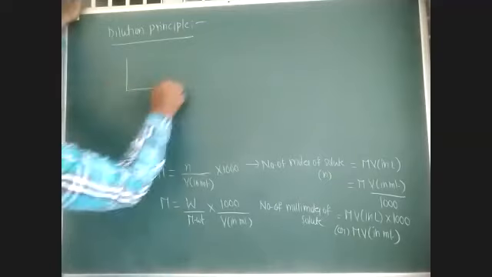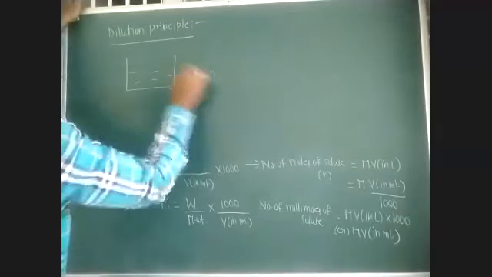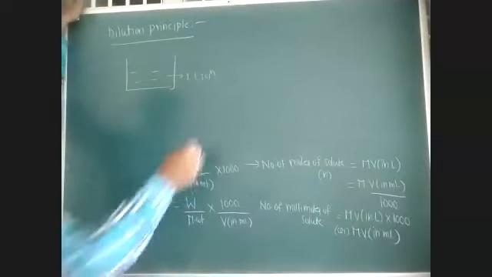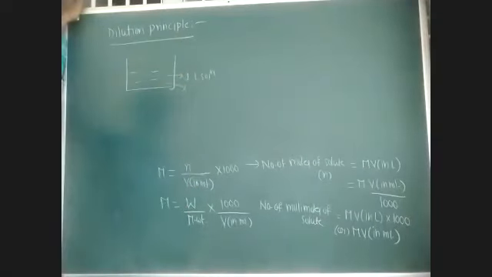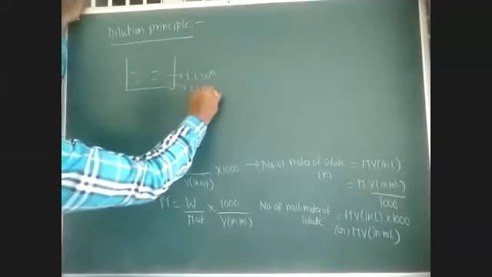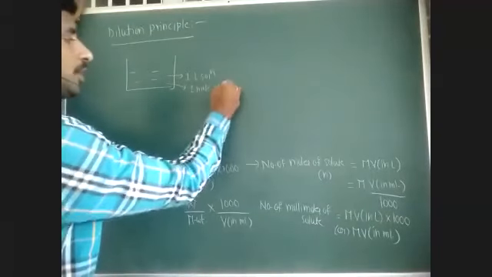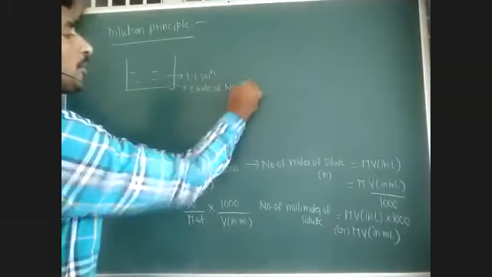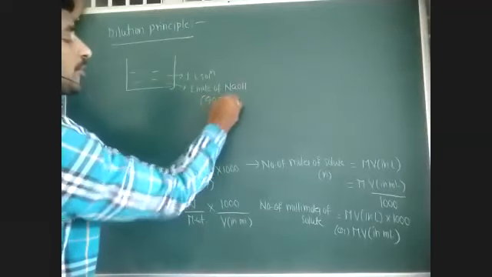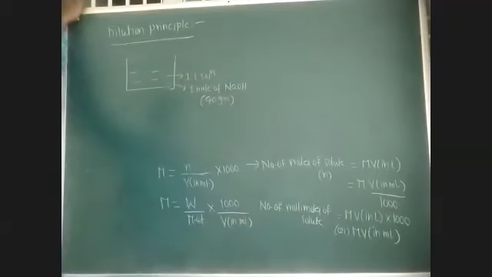For example, I am taking a 1 liter solution containing 1 mole of some solute, for example 1 mole of NaOH. What is the molar mass of NaOH? Sodium 23, oxygen 16, hydrogen 1, so 40 grams. So I have a 1 liter solution in which 40 grams of NaOH is present.